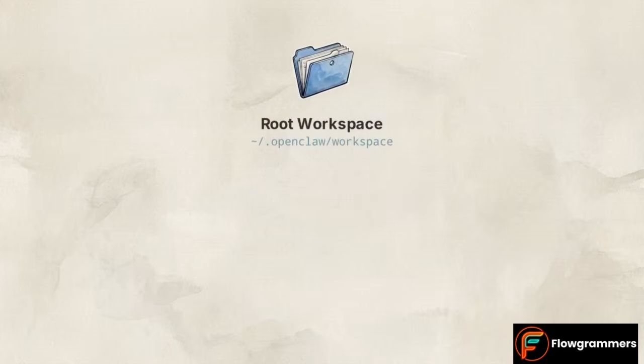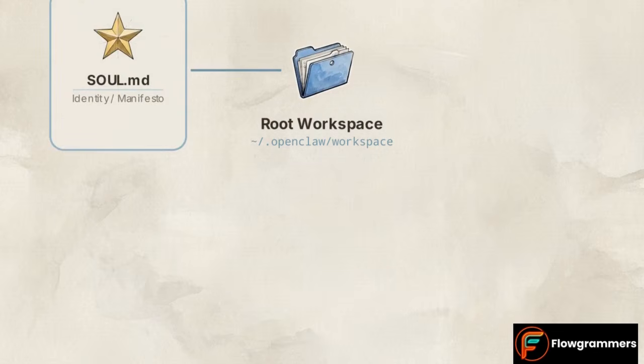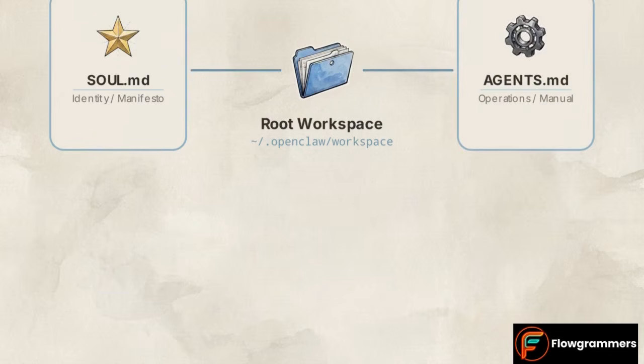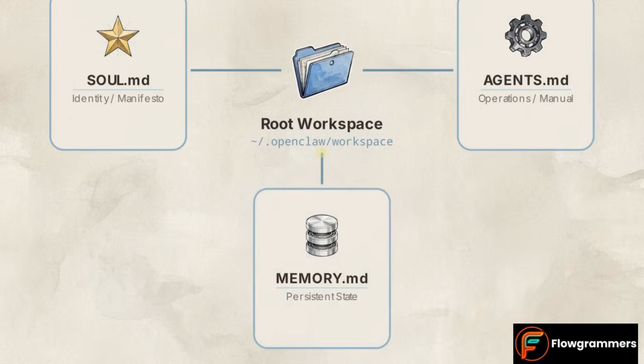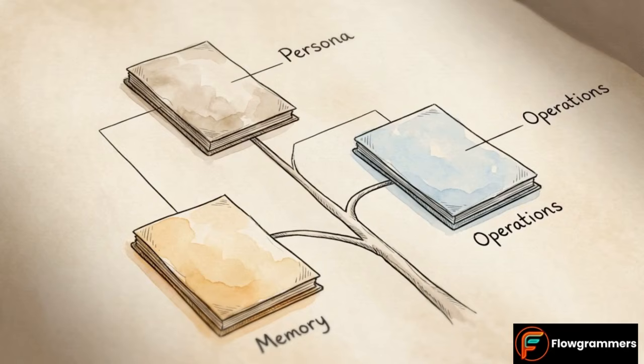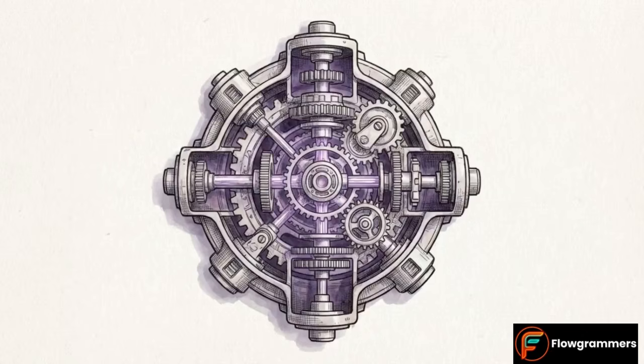OpenClaw enforces this by isolating core data into specialized workspace markdown files. Soul.md serves as the manifesto, strictly dictating who the agent is. In parallel, agents.md is the operational manual, dictating what the agent must do. Finally, memory.md handles persistent state and curated facts. Because these elements live in entirely isolated physical files, the reasoning model never conflates its underlying persona with its daily operational workflow instructions.